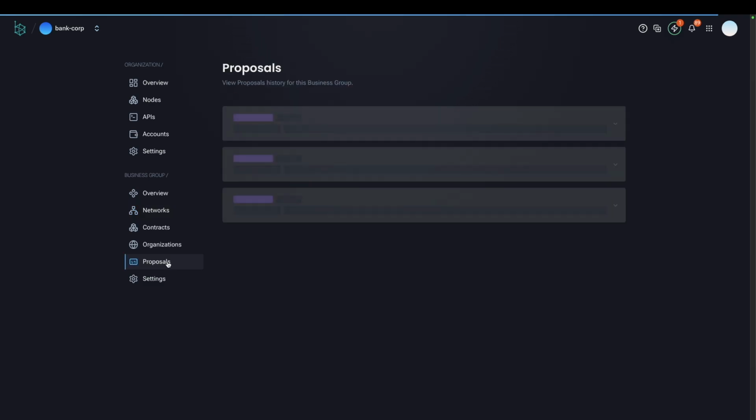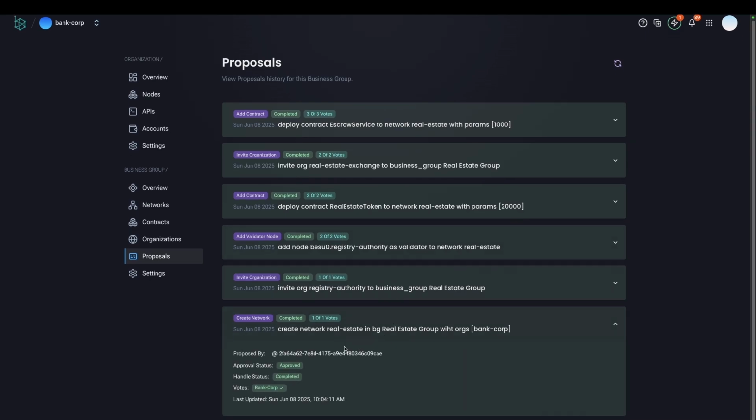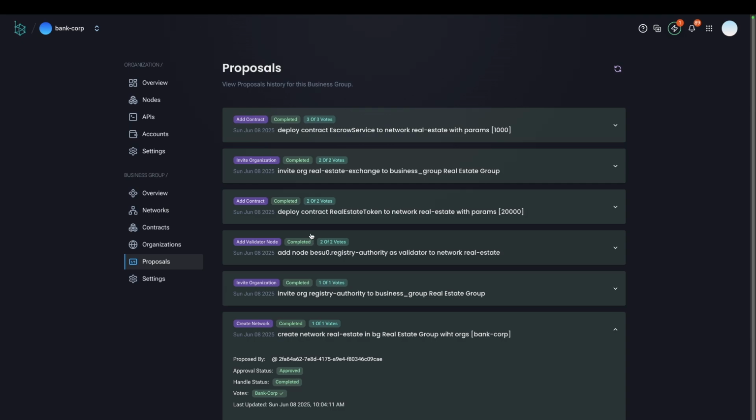So basically here, when I create it, we'll send a proposal, and all the other organizations will have to accept this proposal. For example, here I have created a new network called Real Estate, and of course, it's already been created and approved. So basically, that's how GoBesu works, by sending these proposals whenever I want to change my blockchain administration state.